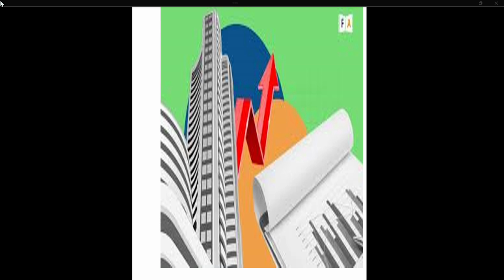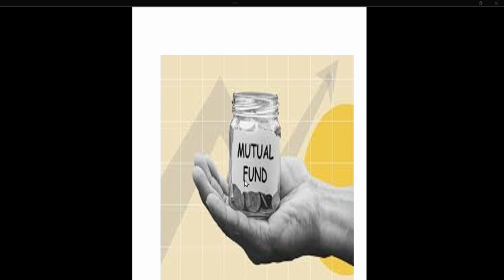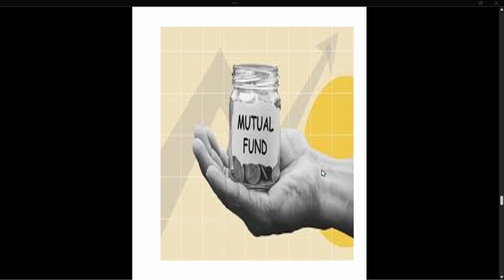So one by one, let's see what these types of shares or equities or mutual funds are. Mutual funds are the ones which are issued by mutual fund companies only, and the people who invest in this are institutionals and individuals. The medium of this mutual fund is that it is directly issued by mutual funds or any stock exchange. The regulator of mutual funds is SEBI. Mutual funds are investment vehicles that pool together the money contributed by investors, which the fund invests in a portfolio of securities that reflect the common investment objectives of the investors.